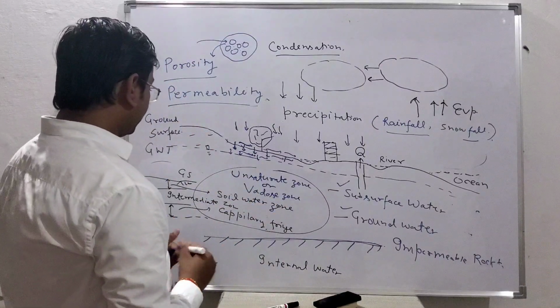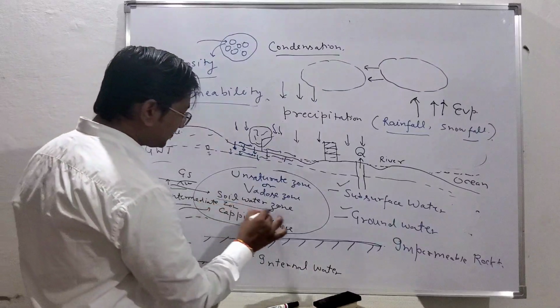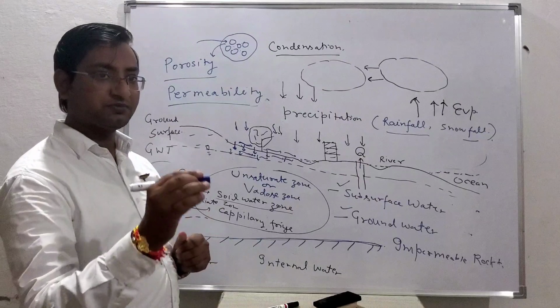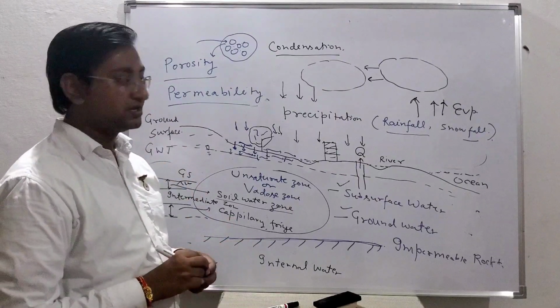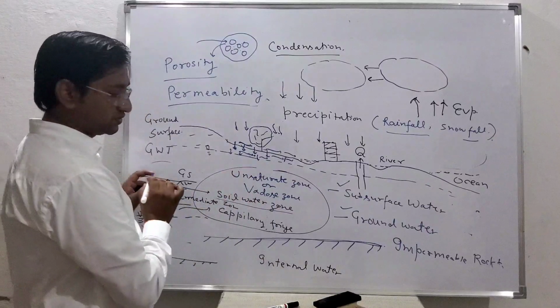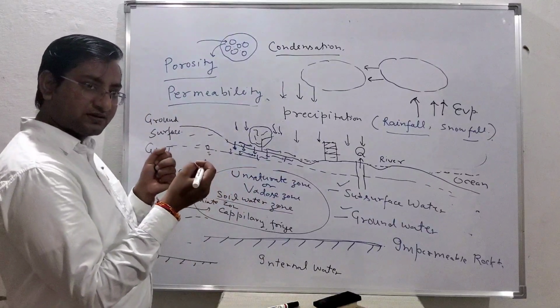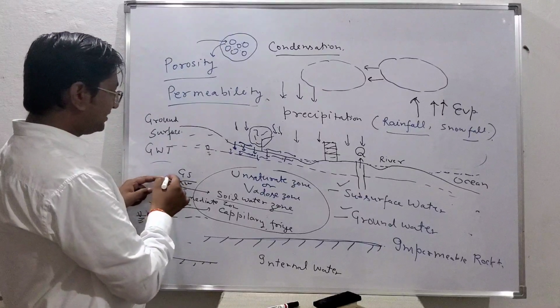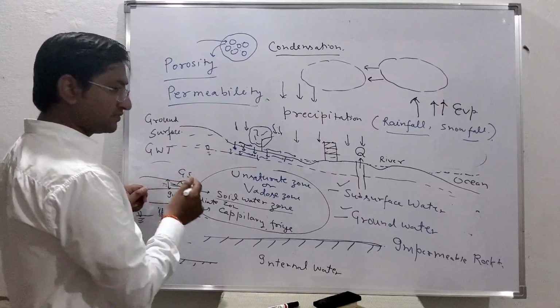Okay, what is the importance of this soil water zone? This is very important from the point of view of agricultural engineering. Actually, plants take water from this soil water zone. Plant roots take water from this soil water zone, and it is required for their survival.